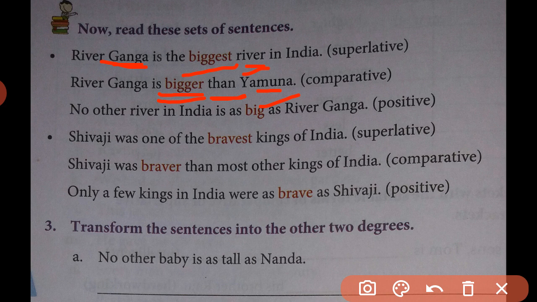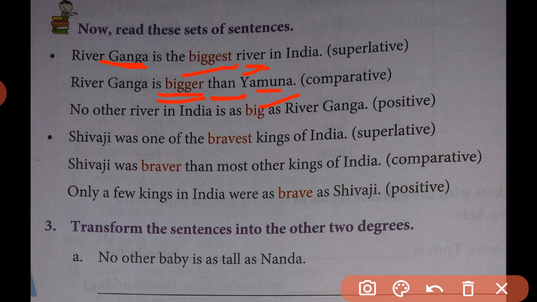So comparative degree is used for comparison of two persons or two classes or two objects of the same class. So here Ganga and river Yamuna are compared, but one of them we find bigger in size, that is why it is the comparative form, comparative degree.